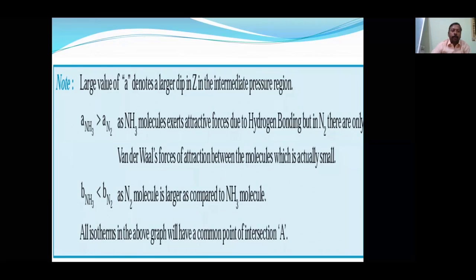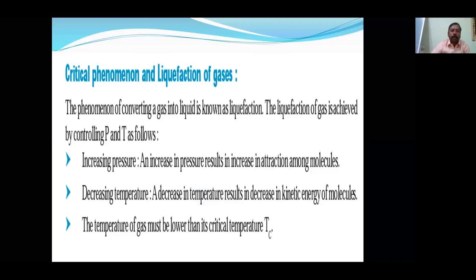Okay. Now, critical phenomena and liquefaction of gases. There are certain methods to adopt to convert a gas into a liquid. When you want to convert gas into liquid, you can do two things. Either the temperature can be decreased or the pressure can be increased. So if you want to convert it by using pressure, that liquefaction is carried out.